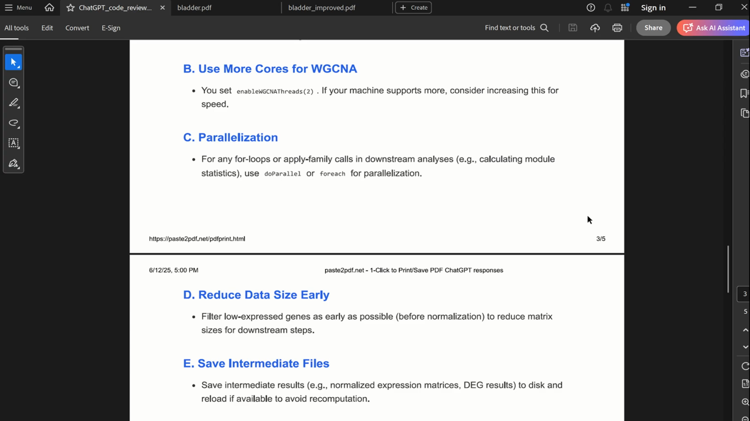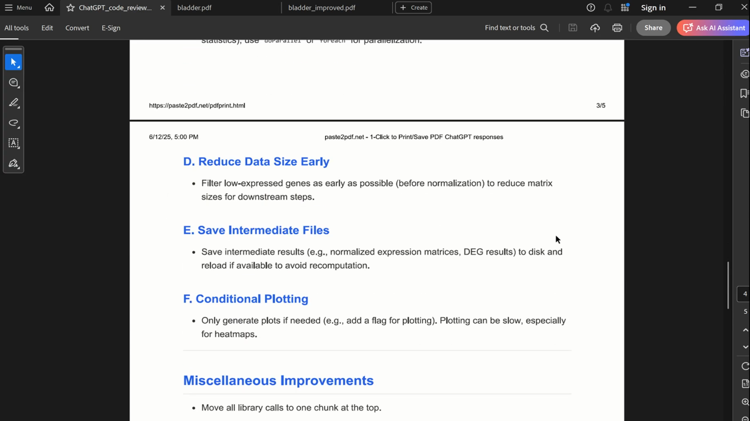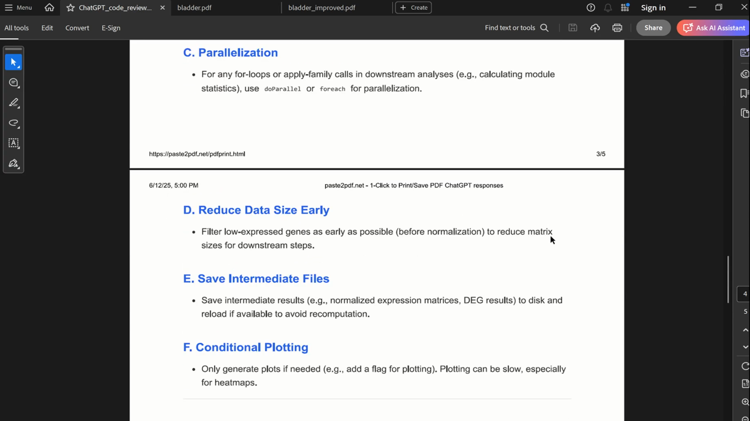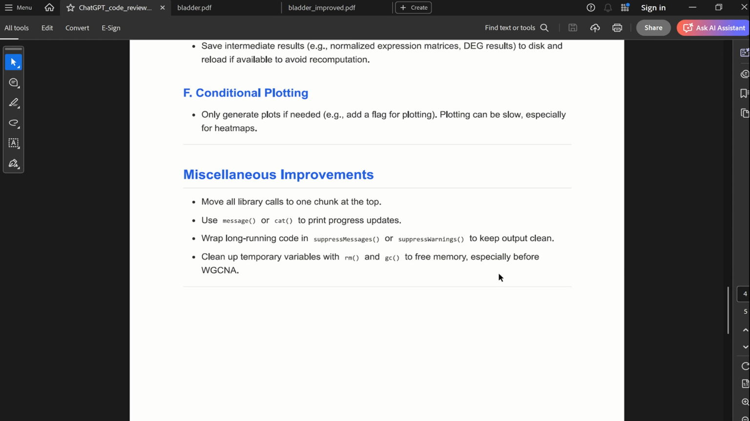And then the other recommendations here are just putting in conditional plotting, conditional printing of long lists of genes and such. That is really taking up a lot of the time and space. So I did put a lot of this in. I'm removing objects from the memory when I'm done. I'm suppressing the messages. So let's look at some of the output here.